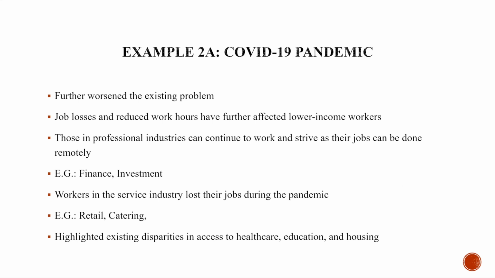the social disorganization in Hong Kong. First, the COVID-19 pandemic had even further worsened the income inequality in Hong Kong. In the pandemic, due to the decreasing rate of outdoor activities, the reduced working hours and job losses have further affected lower-income workers, especially people who work in the service industry such as retailing and catering. They have more severe unemployment issues and job losses compared to other jobs.